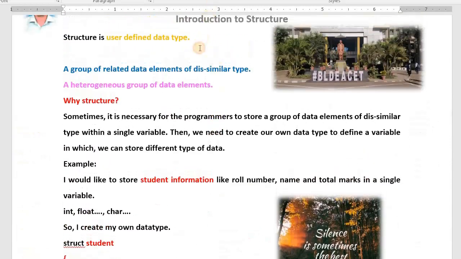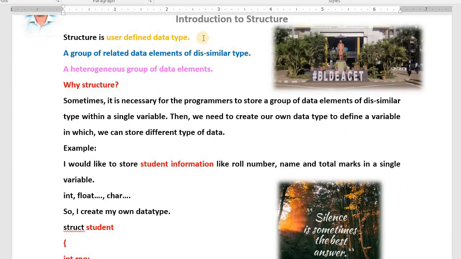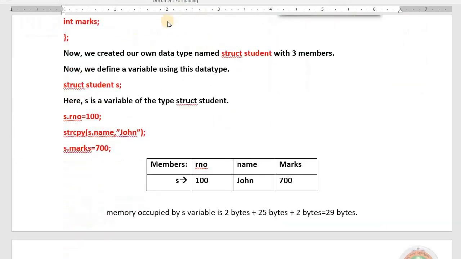Now can you tell me? Integer variable takes 2 bytes, float takes 4 bytes. Like this, this variable has taken how many bytes? Any guesses? This variable has taken how many bytes? It is having 3 members.